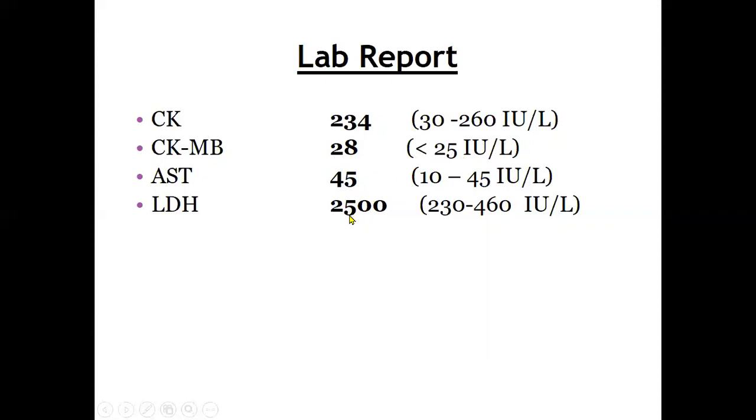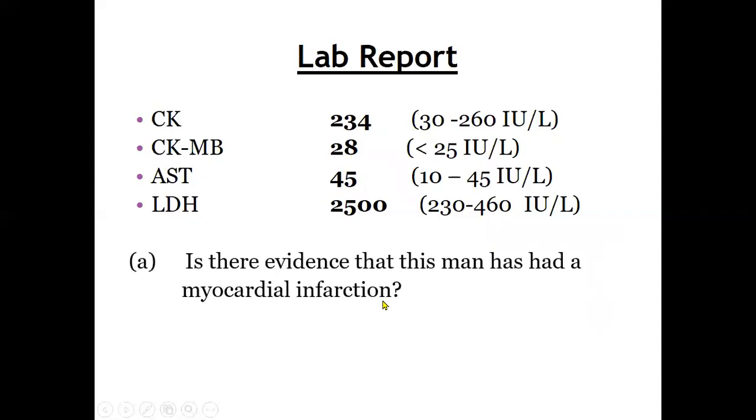This investigation is broad because it has 5 isoenzymes, which may be due to anyone. So in this case, there is no evidence of infarction because the ECG is normal and the CKMB is normal.